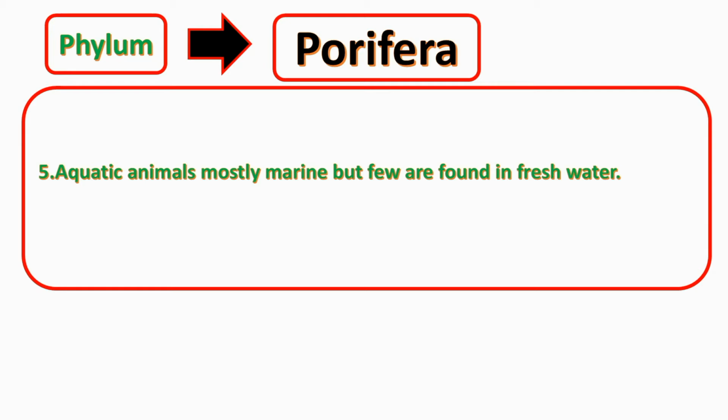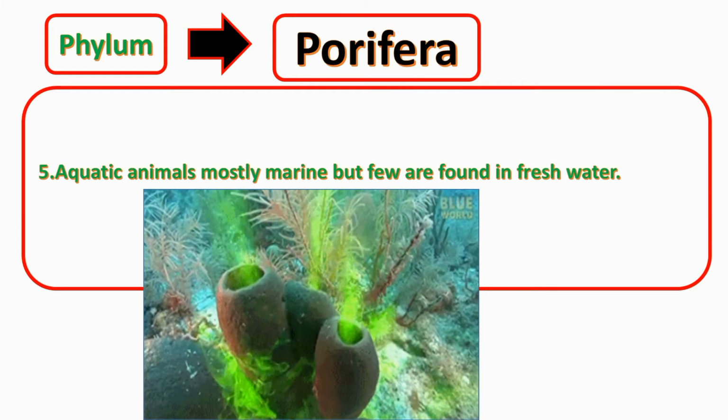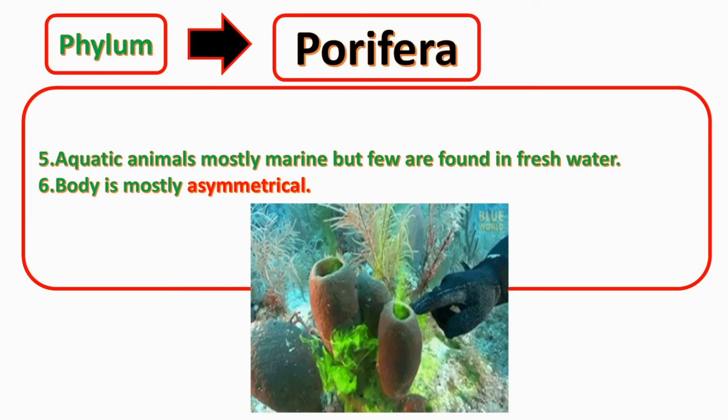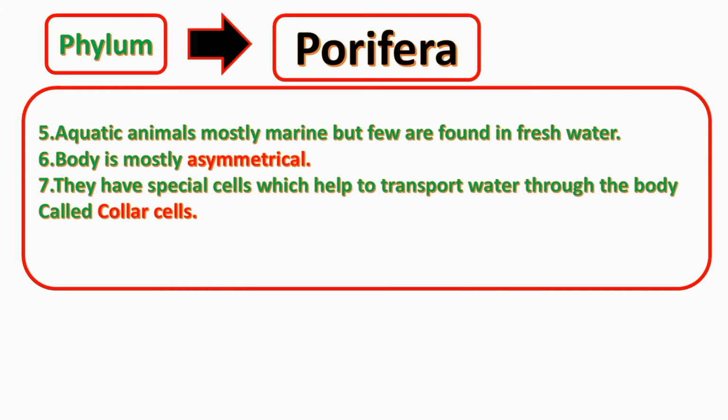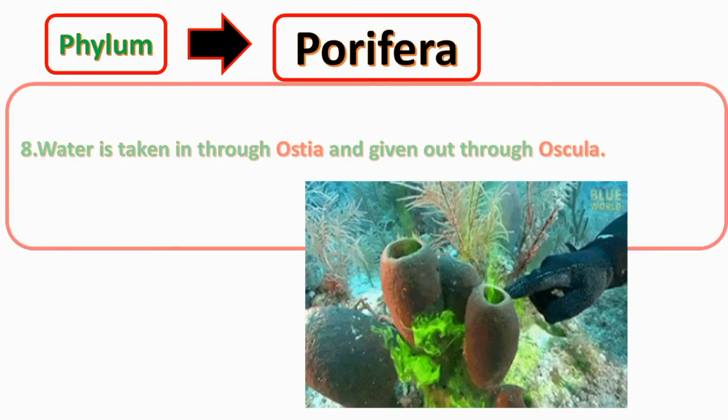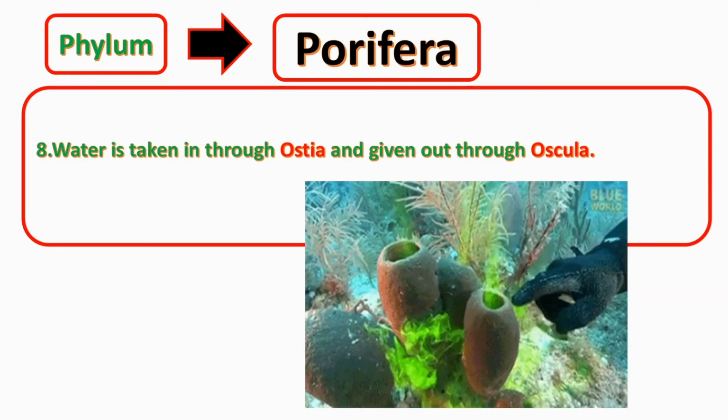They are aquatic animals, mostly marine, but few are found in fresh water. Body is mostly asymmetrical, that is, we cannot get two equal halves of their body through any imaginary axis of the body. They have special cells called collar cells which help to transport water through the body. Water is taken in through ostia and given out through oscula.